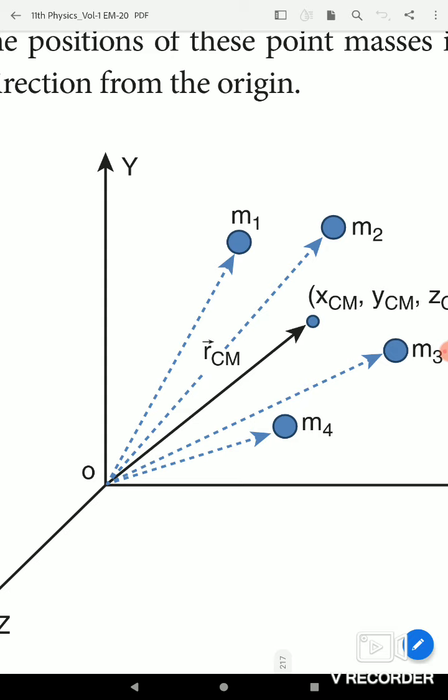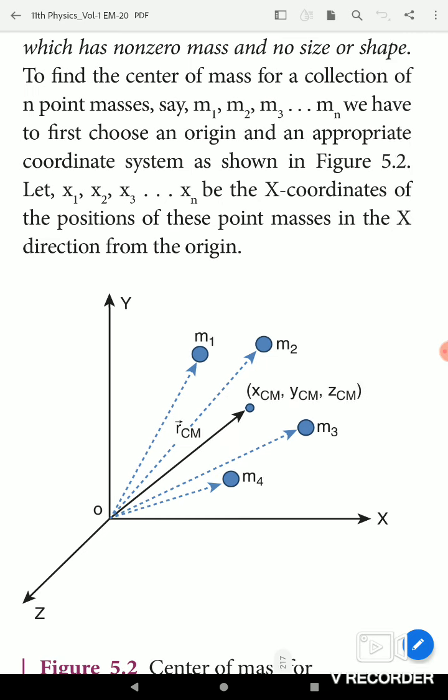From the origin, the distance to the particle m1 is r1 and to m2 is r2, and RCM is the center of mass of the particles, and m3 is at r3 and m4 is at r4. The distance between m4 and the origin is r4. Okay, or x1, x2, x3, etc. Take the x coordinates.